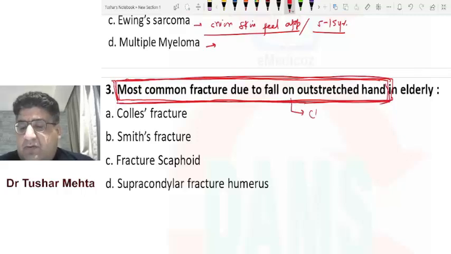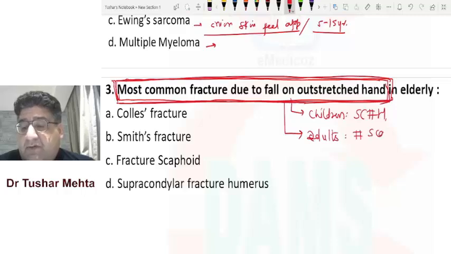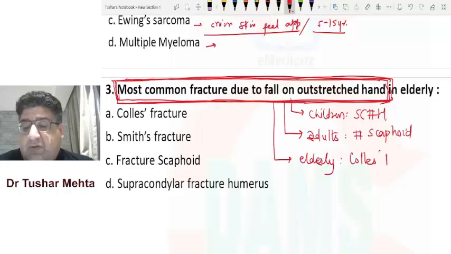If they ask you in children, it is supracondylar fracture humerus. If they ask you in adults, then the answer is fracture scaphoid. If they ask you in elderly, then the answer has to be Colles fracture. So these are three different answers according to three different age groups.